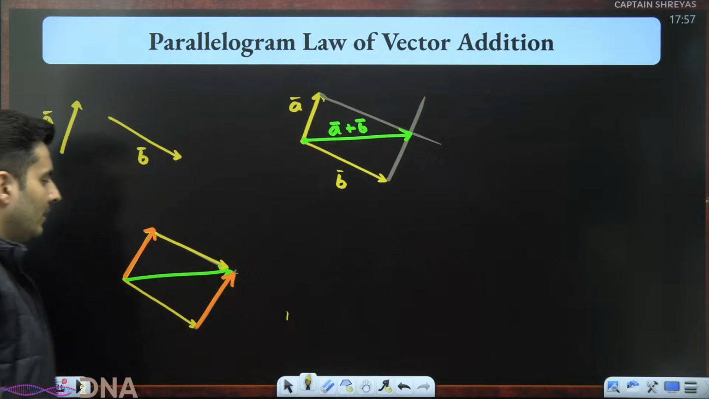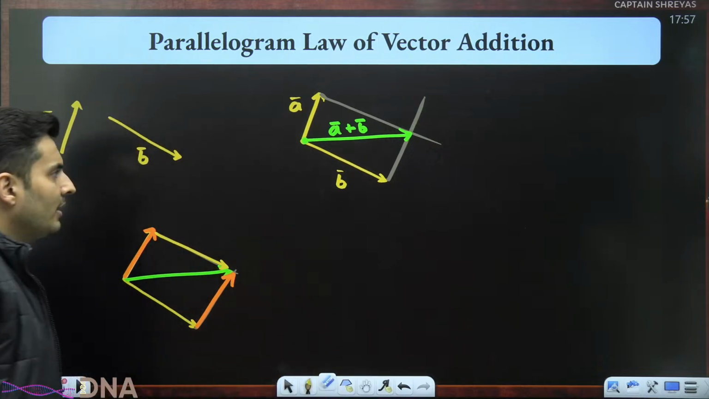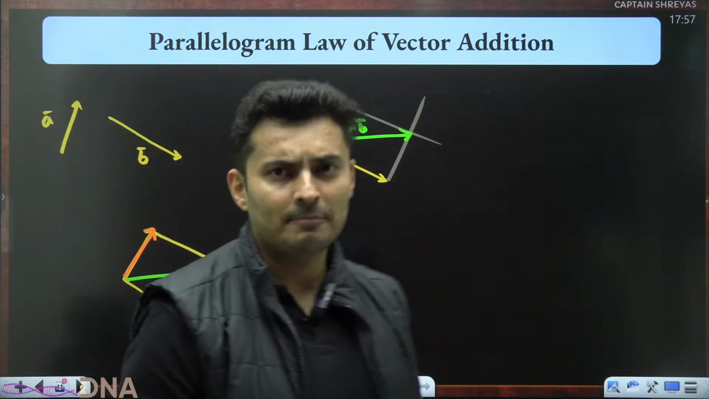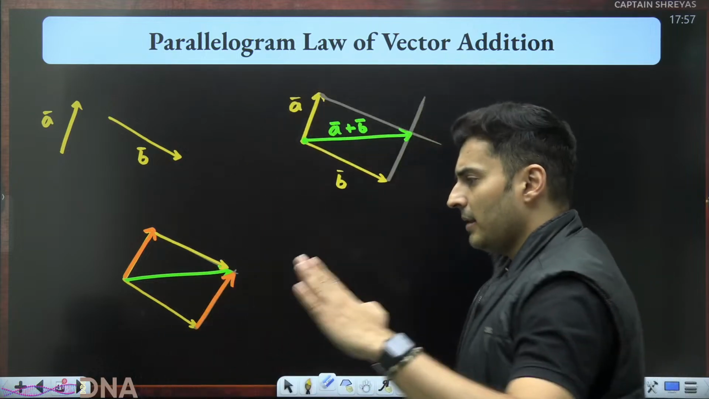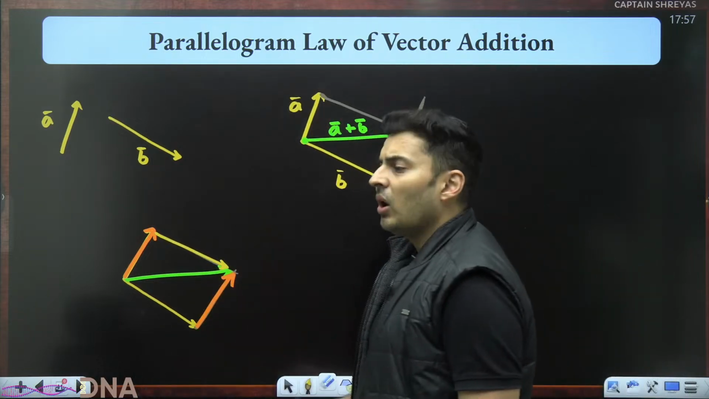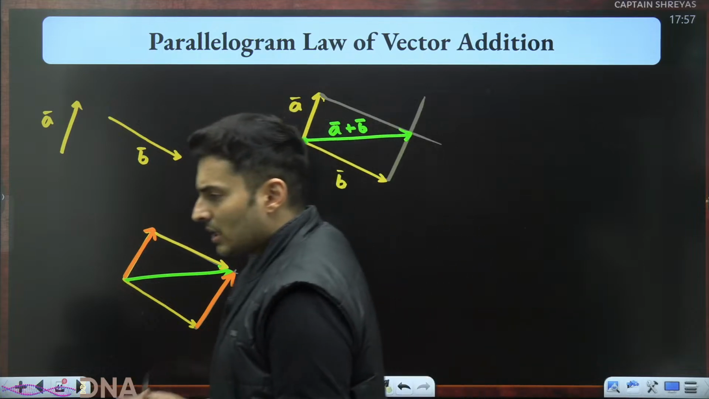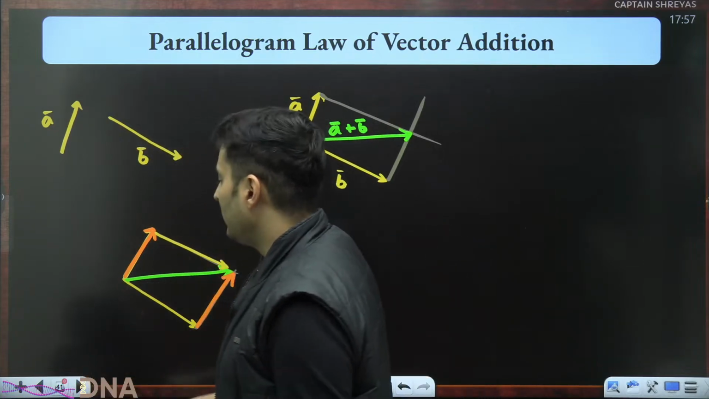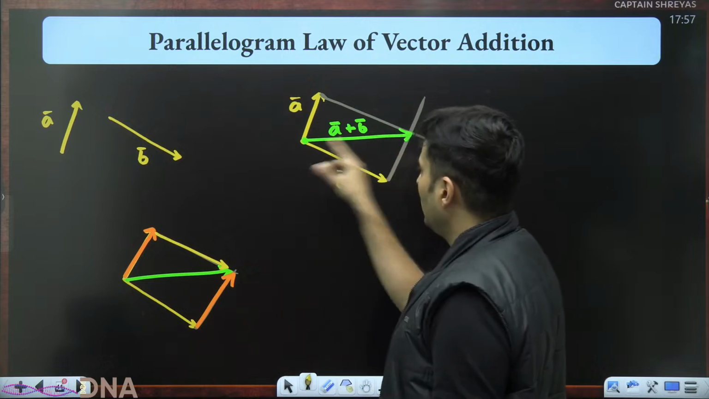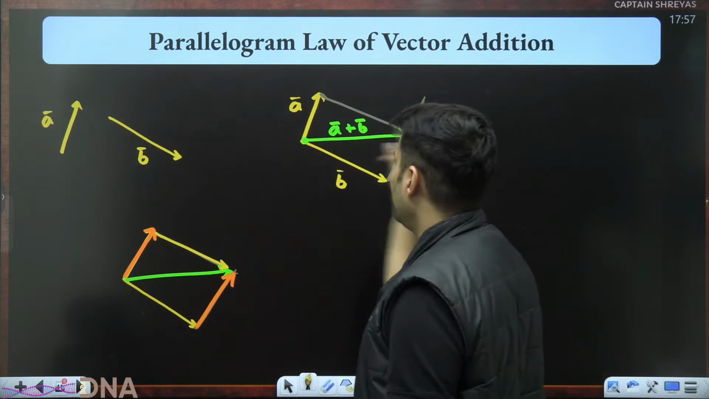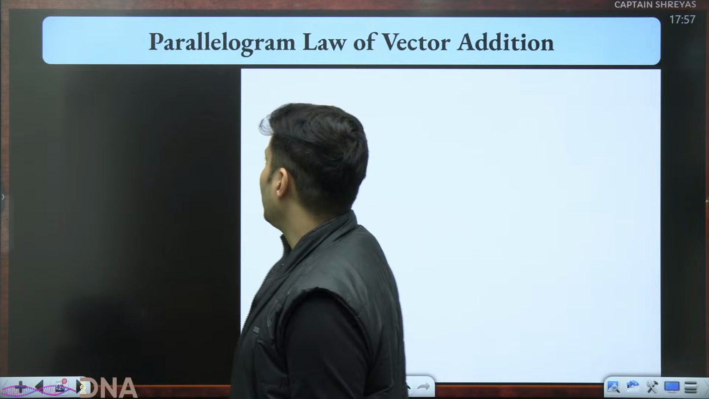Exactly. I hope this is absolutely very, very clear. So parallelogram law is nothing but triangle law. Just look at it differently. The missing diagonal, the diagonal which you start from the common tail, is the resultant. As simple as that.